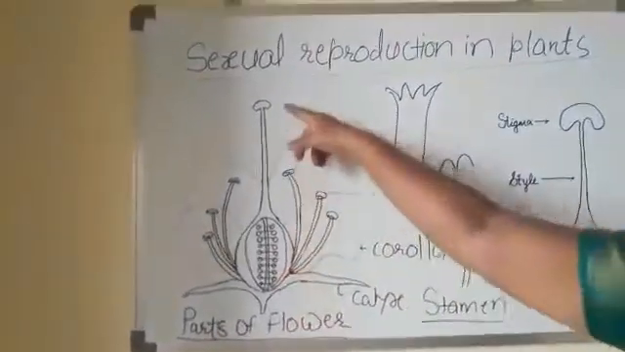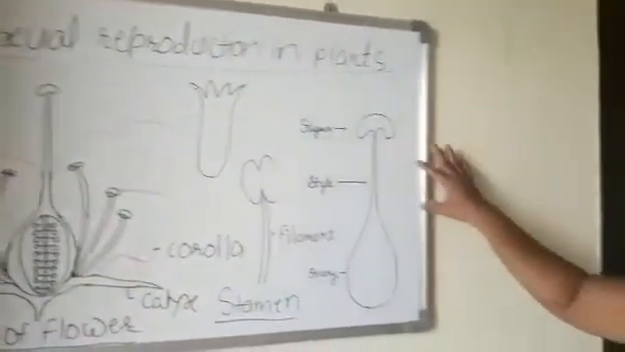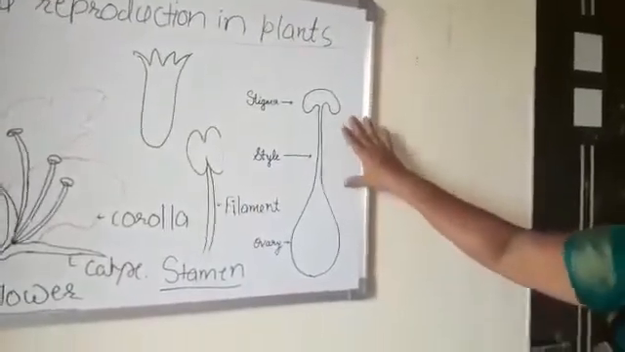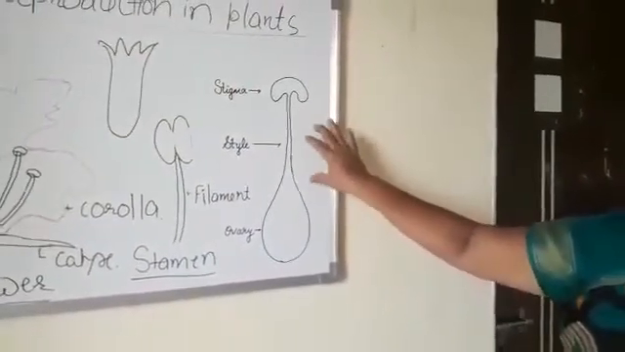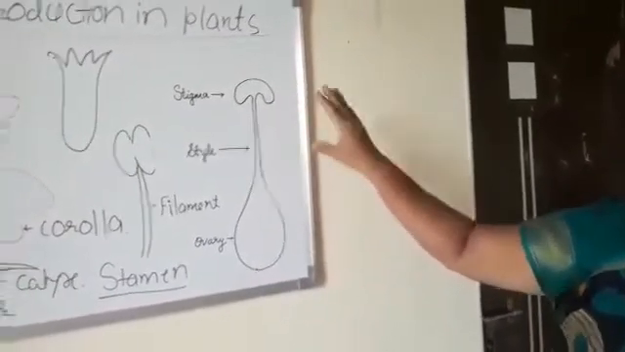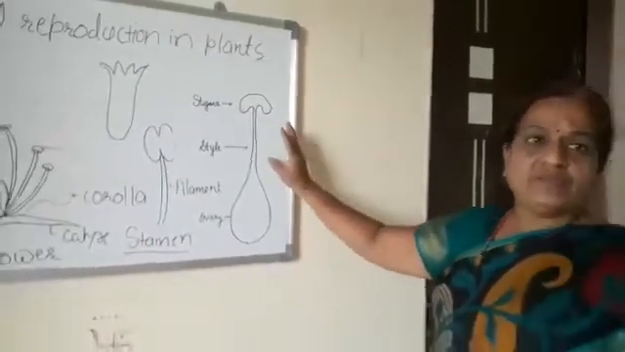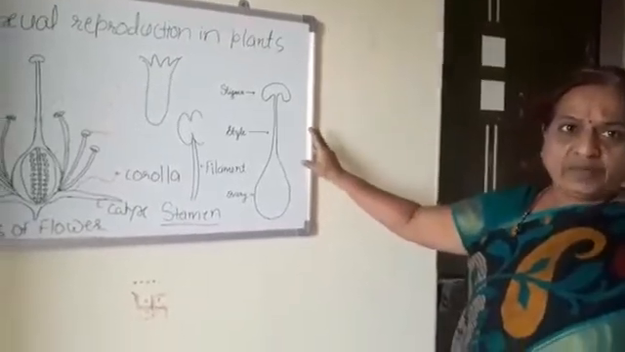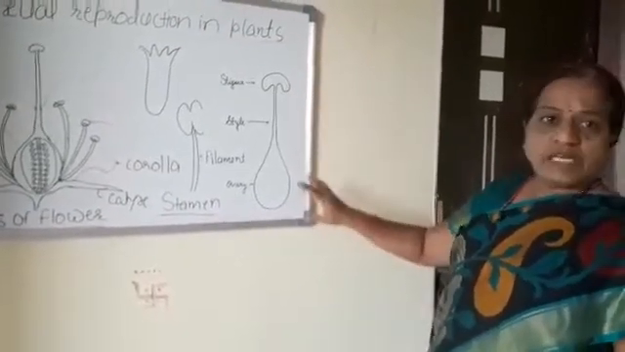This gynoecium is made up of a number of carpels. This is a carpel. So a number of such carpels unite to form the gynoecium. Gynoecium is a female sex organ, and its function is to produce the female gamete, that is the ovum or egg.